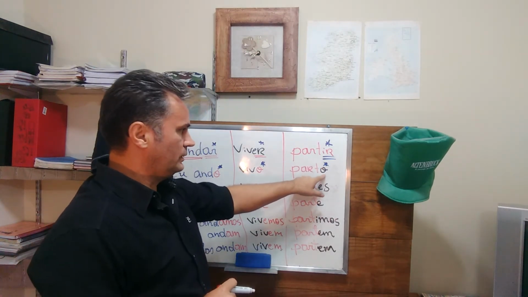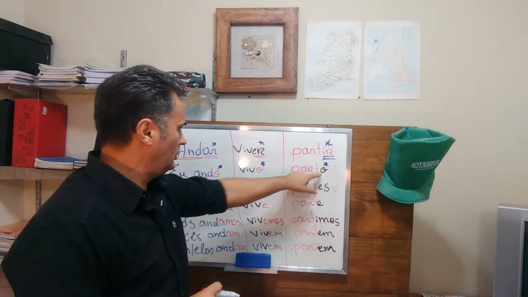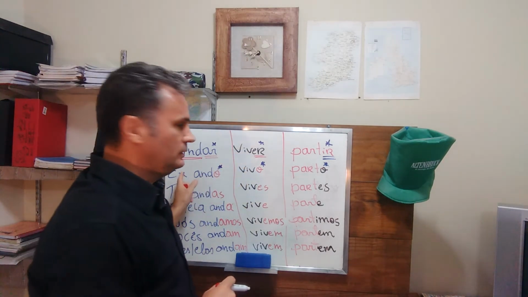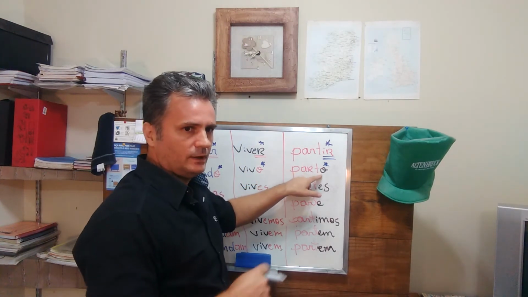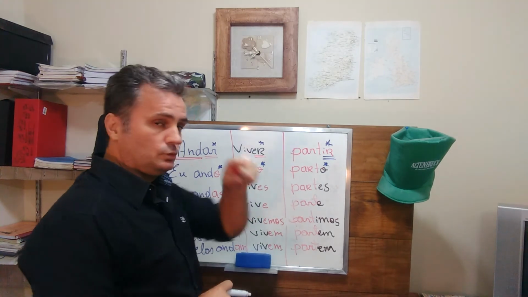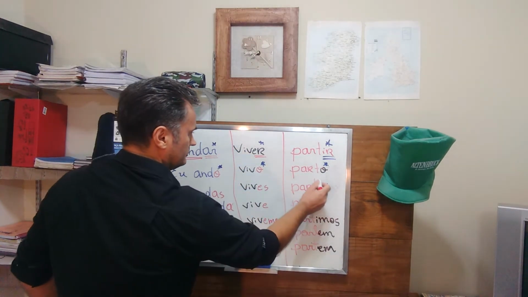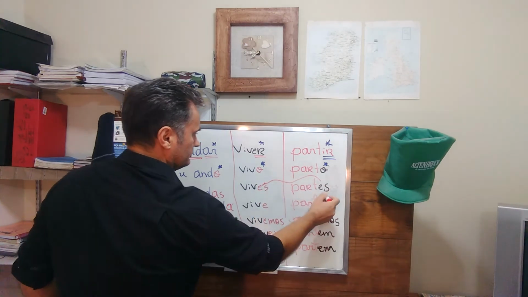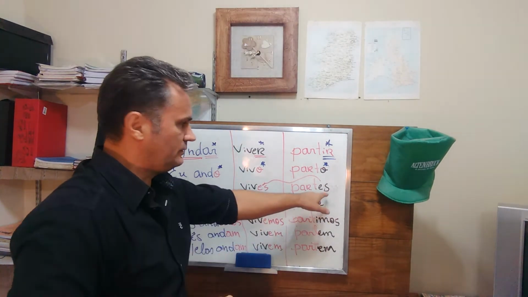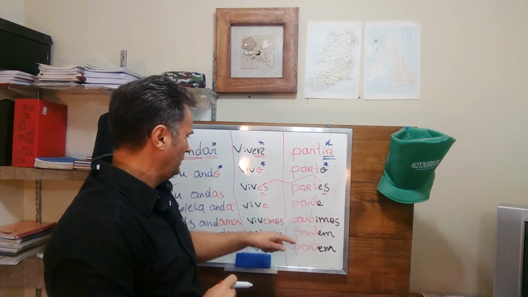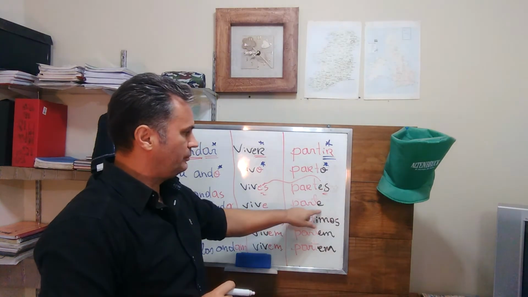Again, the first one is the same for the three. O. So, eu parto, I leave. Tu partes. You add es to the stem of the verb. Ele ou ela parte.